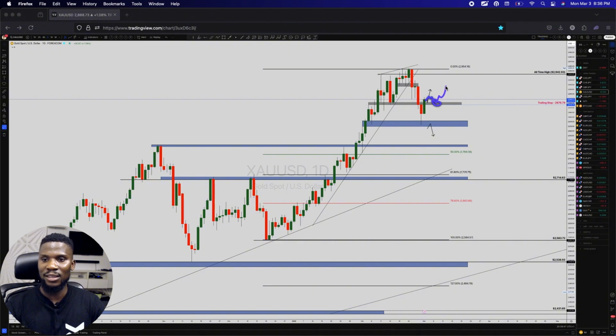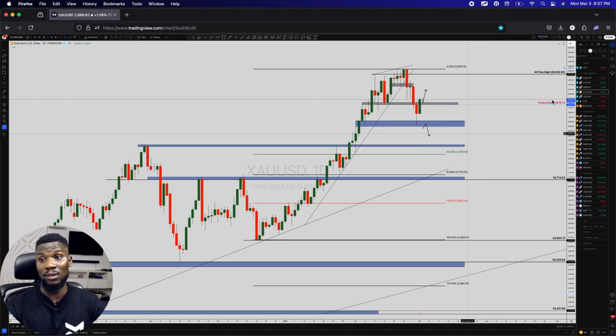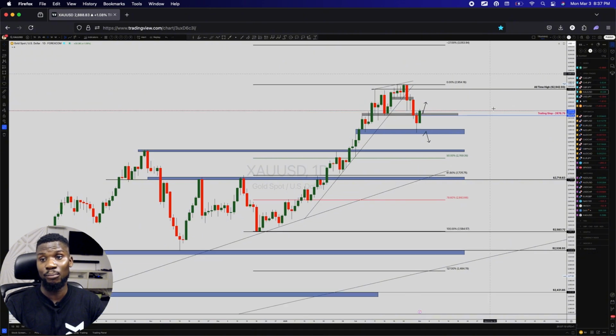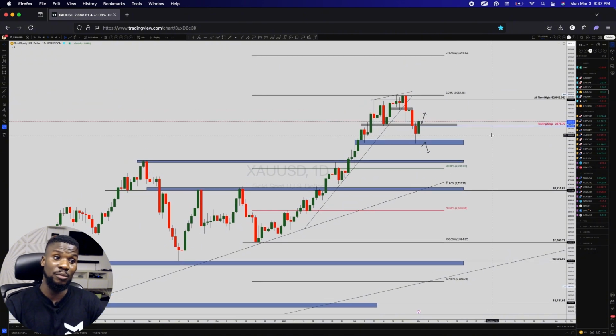Can I take this buy right here? I'm not sure. You can see this pullback is not enough for me, and that's the reason why I'm not even in this buy trade yet. This pullback you see right here is not enough. I want something as deep as this, something as bold as this. I need a 50% pullback. If I don't get that, I might possibly never consider buying gold. Gold might reach 3,000 without me getting involved, and that's very possible.